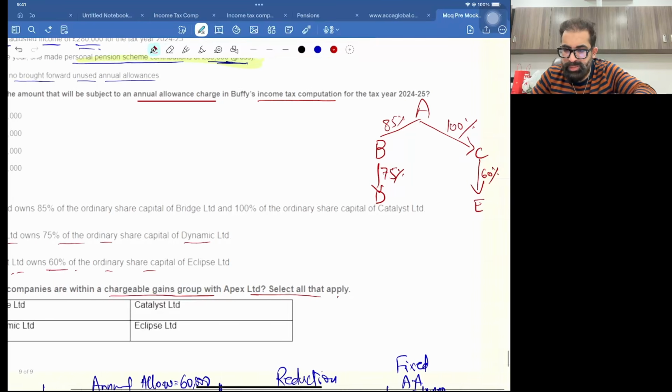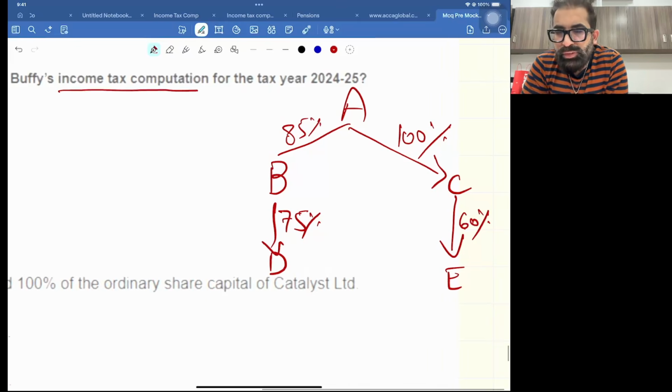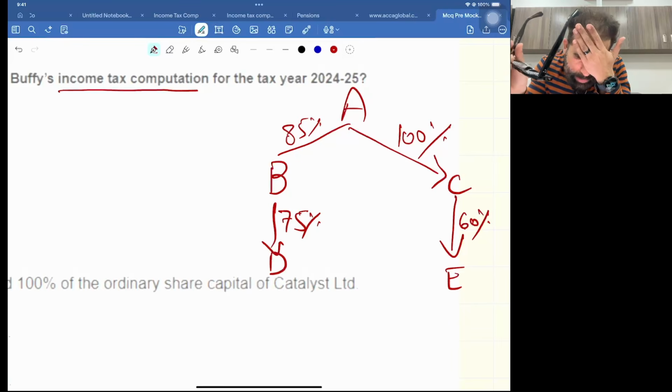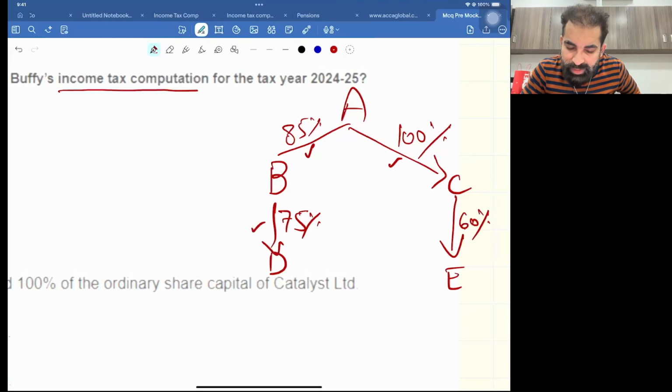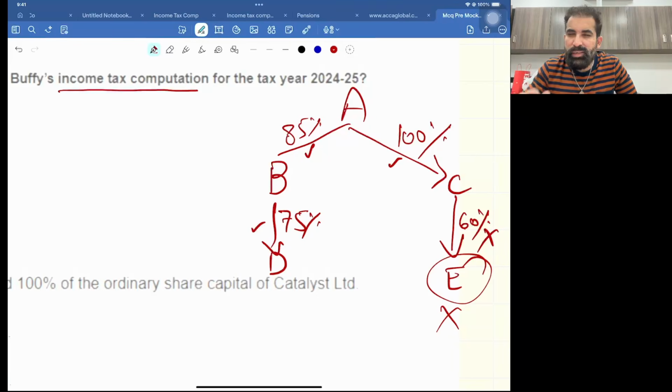That's very simple. Listen, for a capital gains group, what are the requirements? At each level, the holding must be 75% or greater. This is the first requirement. So this is greater than 75, this is greater than or equal to 75, and this is also. But from C to E, the direct holding is less than 75. So just cross E. E is out. At each level, the direct holding must be equal to or greater than 75.